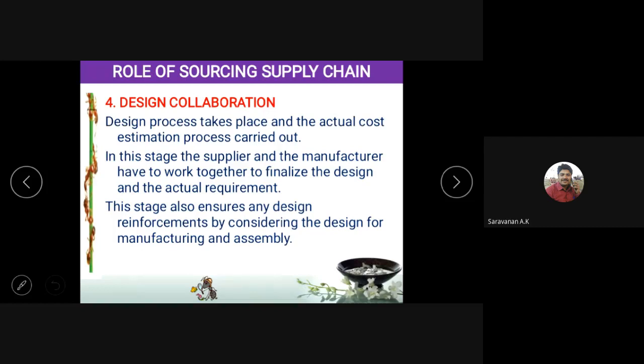Similarly, Maruti Suzuki. Maruti is the Indian company, Suzuki is the foreign company. Suzuki gave its design to Maruti and asked Maruti to fabricate the vehicles. Now they are doing it separately. So this is what we call design collaboration. The manufacturer has to give the design to the supplier under the contract and ask the supplier to fabricate that product.